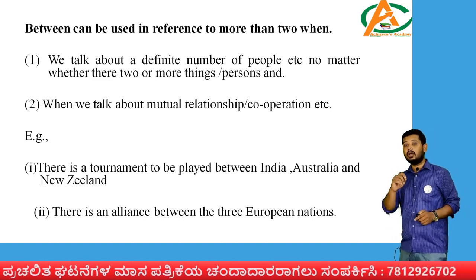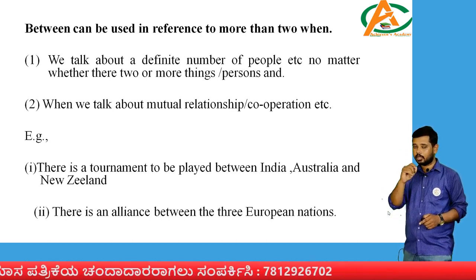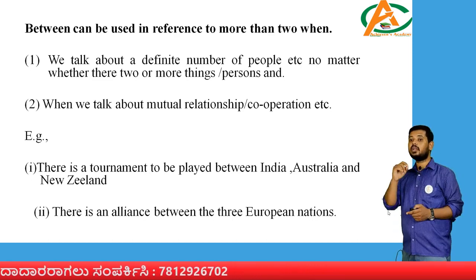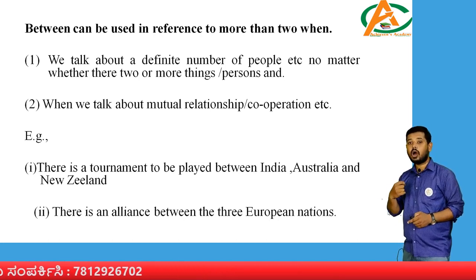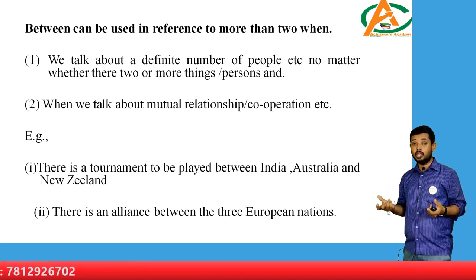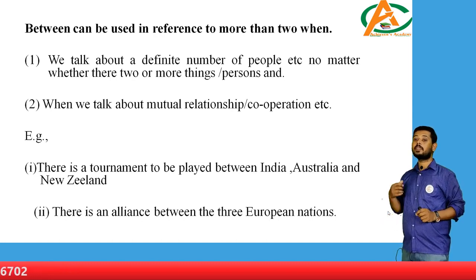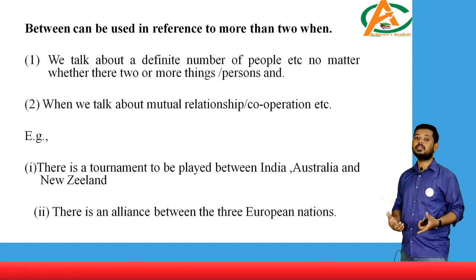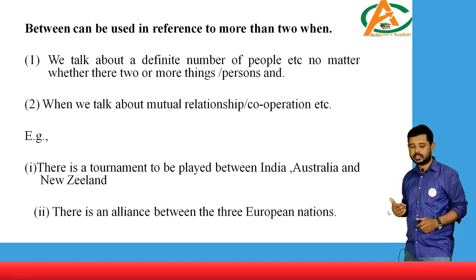Okay, one, we talk about a definite number of people. Definite number of people, 2, 3, 4, 5. Already a definite number. We talk about a definite number of people, etc., no matter whether there are two or more persons. So whenever, no matter whether two are there or three are there, during those situations, it is a between situation. Okay, don't worry. I have put up an example. You will be able to easily understand from that example.